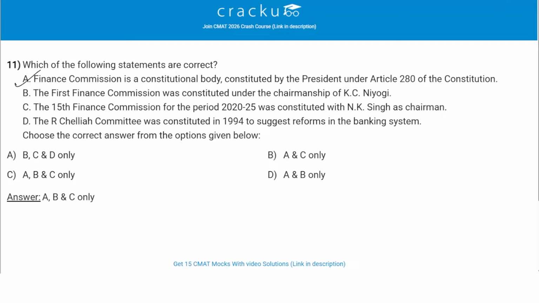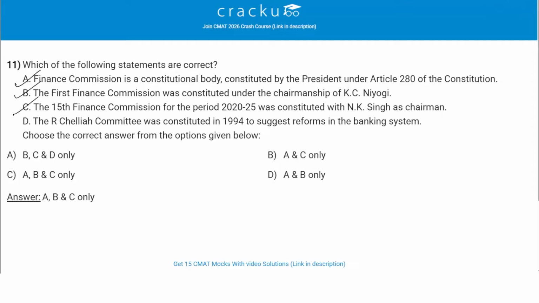Then we have: the first Finance Commission was constituted under the chairmanship of K.C. Niyogi. This is also correct. It was formed in 1951 and its chairman was K.C. Niyogi. This commission set the precedent for the transfer of resources from the union to the states. Then we have C: the 15th Finance Commission for the period 2020 to 2025 was constituted with N.K. Singh as the chairman. This is also correct. It was formed in 2017 to make recommendations for the period 2020 to 2021 and subsequently 2021 to 2026. In both these cases, N.K. Singh was the chairman.